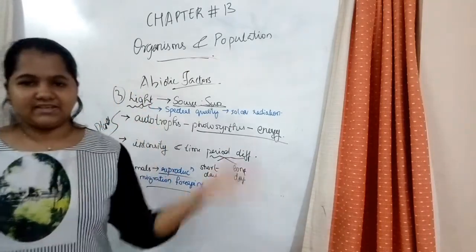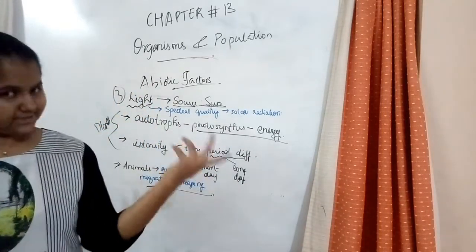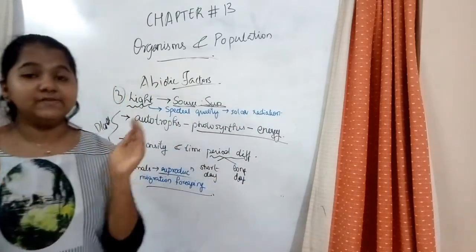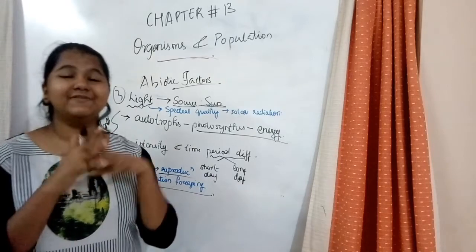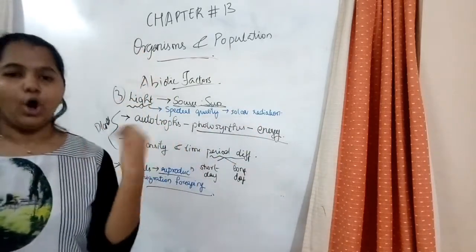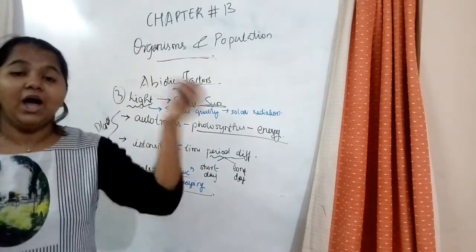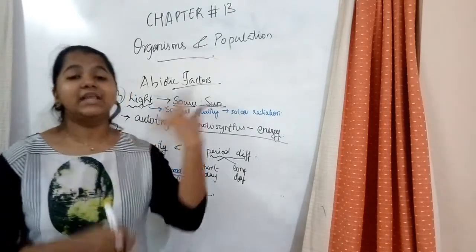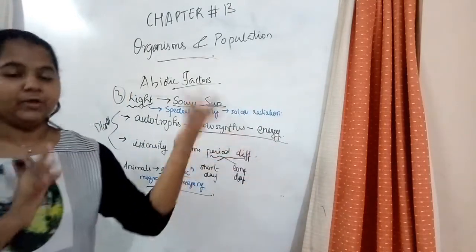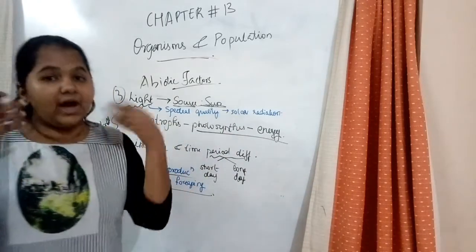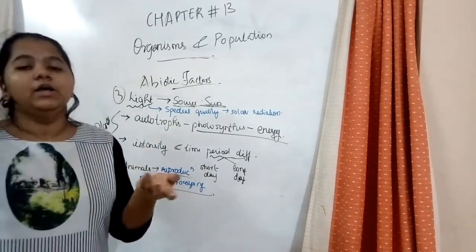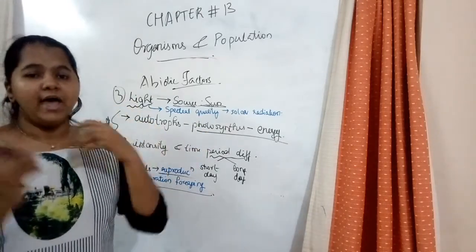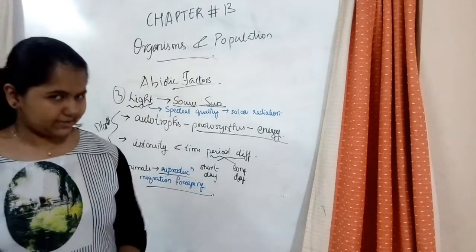Light can have 7 colors, and they have different components. Most of the colors of the light don't reach organisms and plants under the sea, okay? So what happens? They are adjusted to that way. If you keep a plant which is growing underwater outside, what happens? There is a lot of sunlight and heat from outside which will destroy the plant.